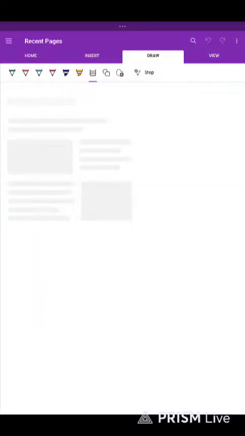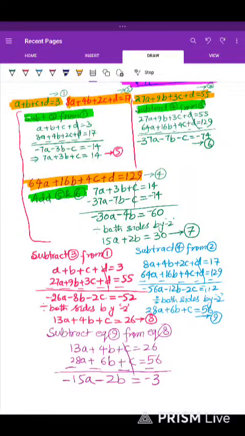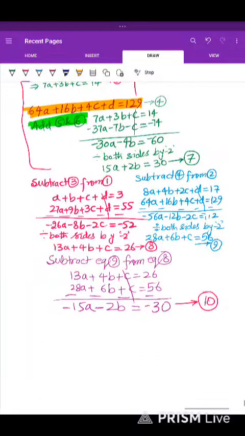What is happening now? Okay, so the last equation you can see on your screen. This equation can actually be solved with equation number. What is this equation's name? This equation name is 10. 10 can be solved with 7. 7 and 10, two equations.